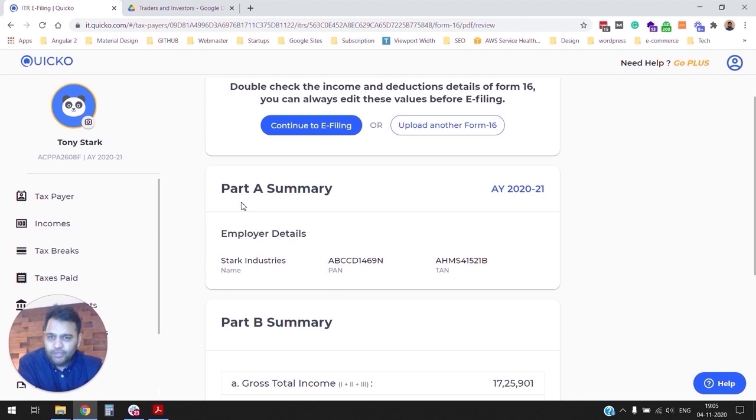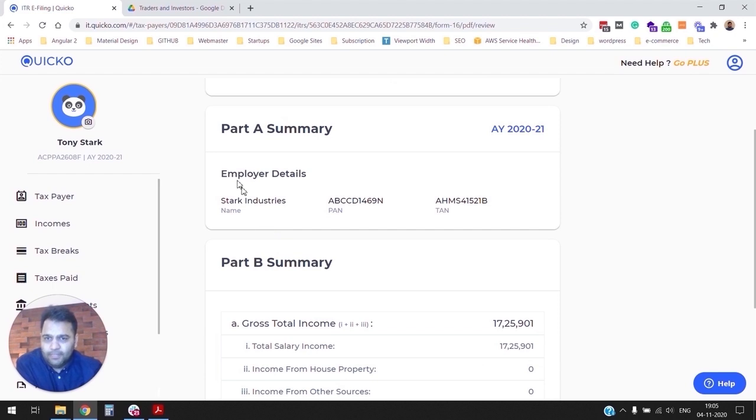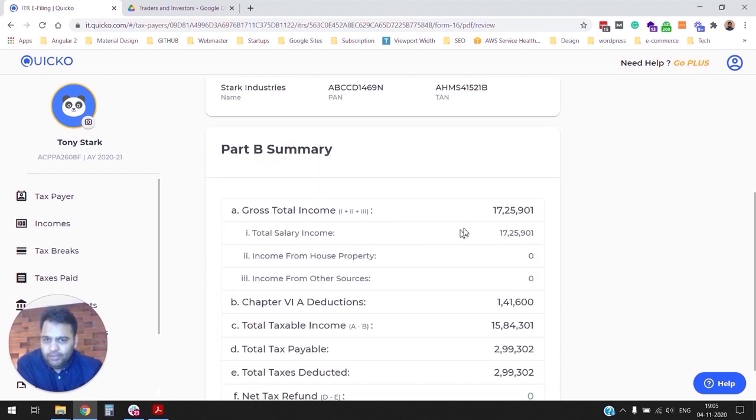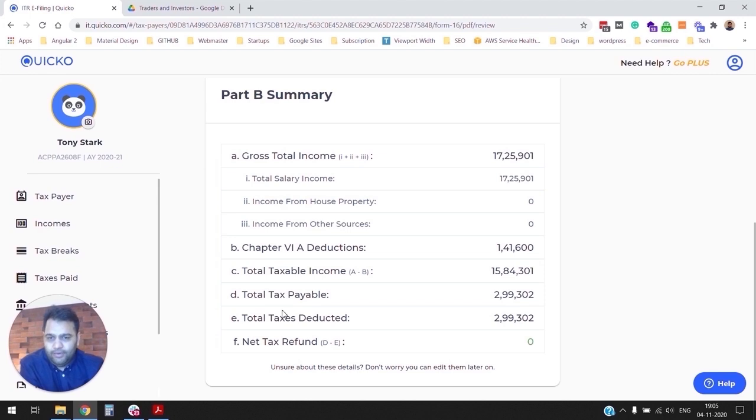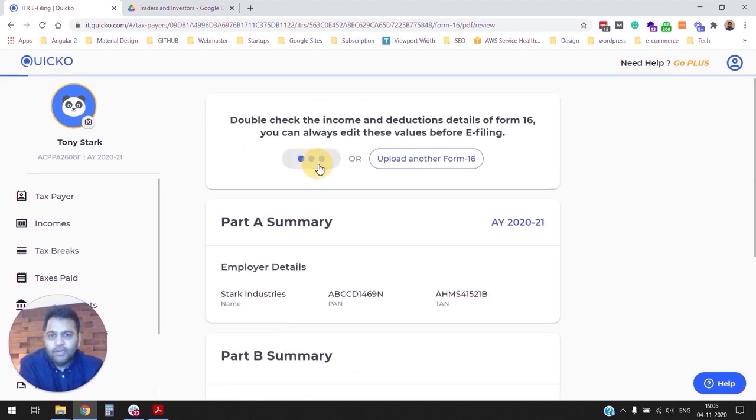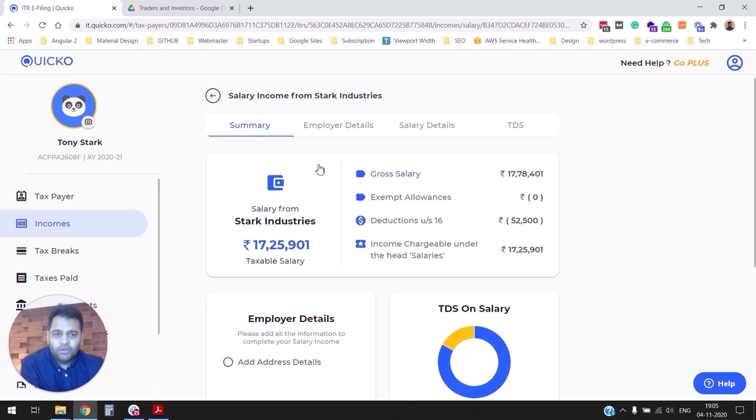Part A is essentially your TDS credits, and Part B is a breakdown of your salary income. As you can see, we have imported your employer details, and down here there is a breakdown of your salary income, including Chapter 6A deductions and any tax credits that you may have. Let's click on continue to e-filing, and Quicko automatically prepares your salary income, right? As you can see, your taxable salary is reported here. You also get a standard deduction of 50,000 rupees. You don't have to claim it. Quicko automatically accounts for it for you. So folks, that's salary income.